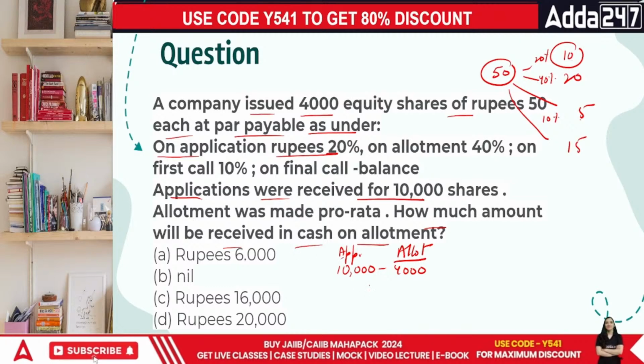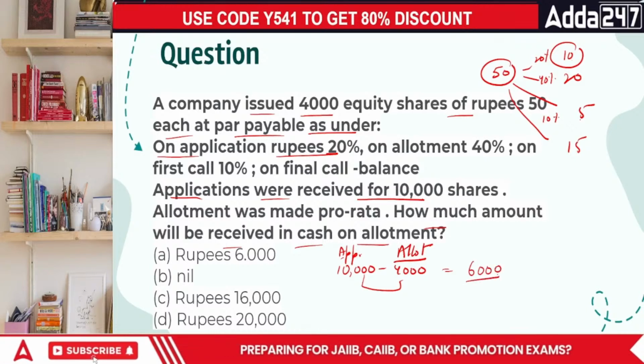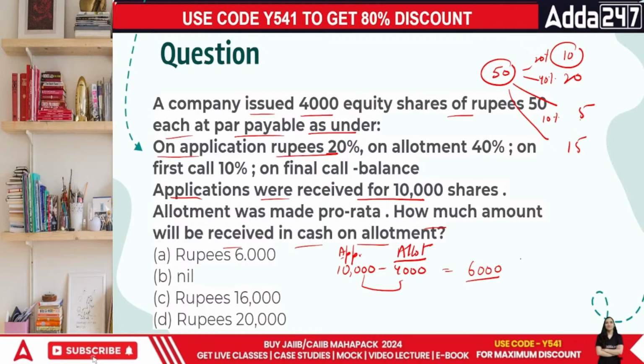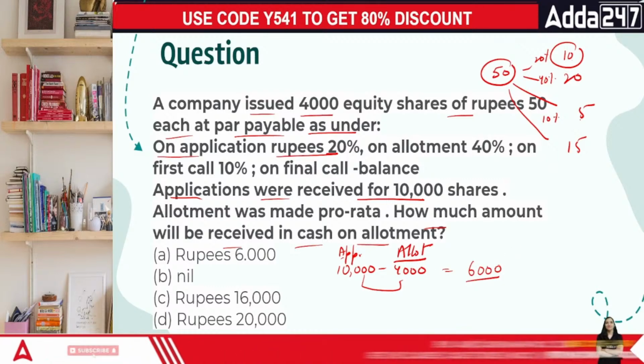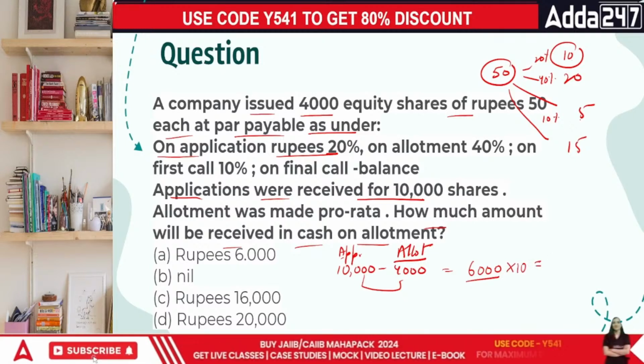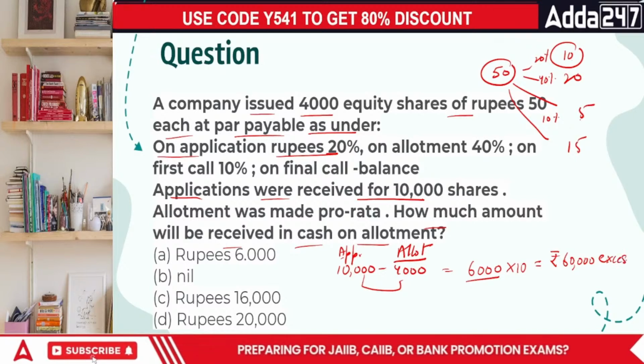What are the number of excess shares, everyone? The number of excess shares is 6,000. People applied for 10,000 shares, but the maximum we can give is 4,000. So 6,000 shares are extra. If 6,000 shares are extra, then you received 10 rupees application money extra on it. That means rupees 60,000 was the excess that you received in application.